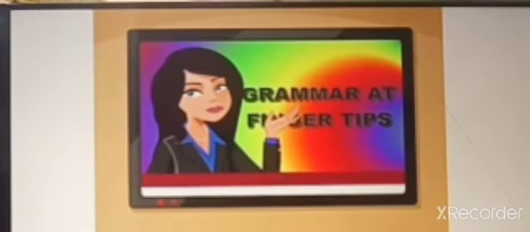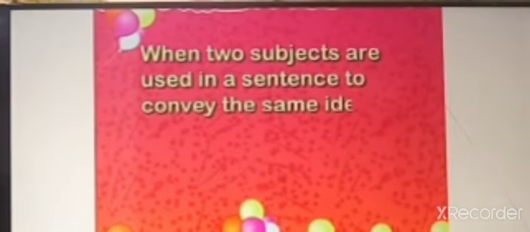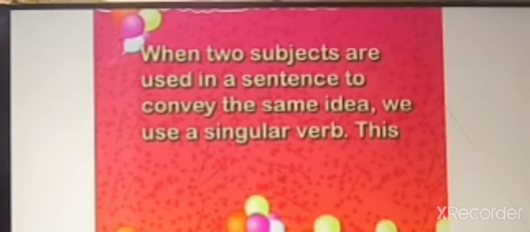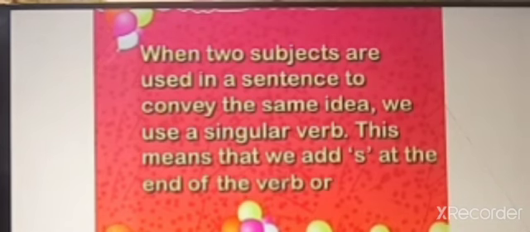Look at the two words combined with and. They together convey a single idea. Therefore, they together function as a singular subject, and so we use a singular verb with them. This means that we add s at the end of the verb or use is.